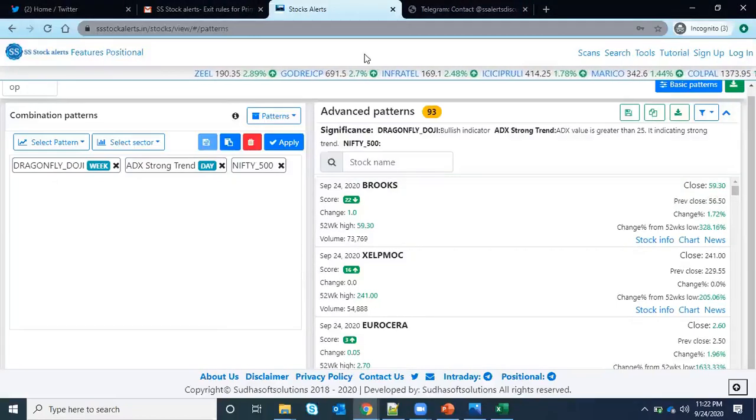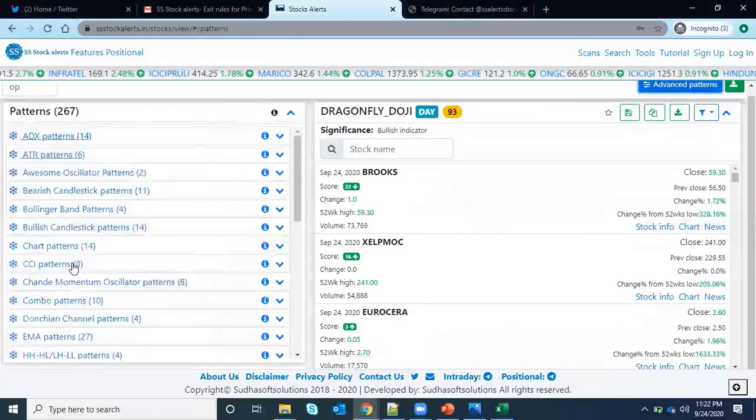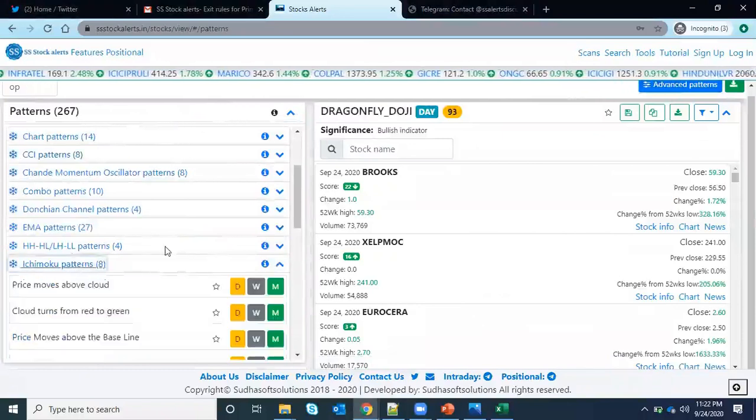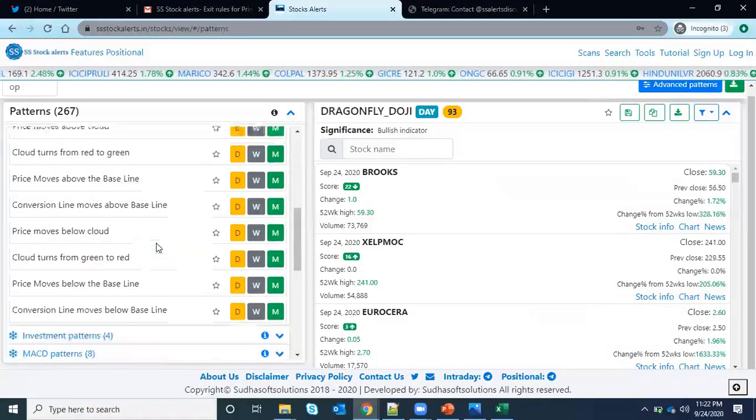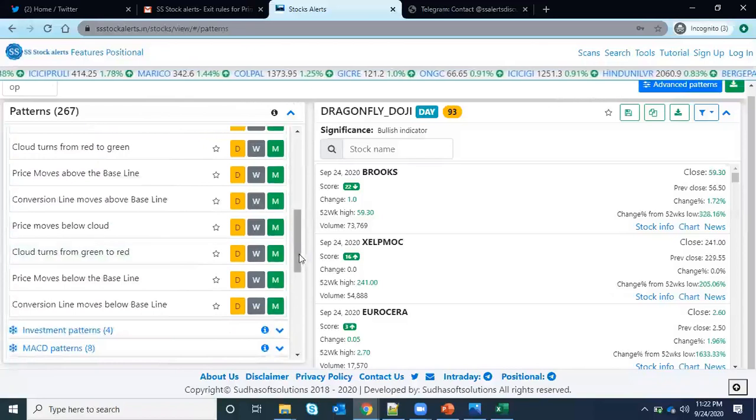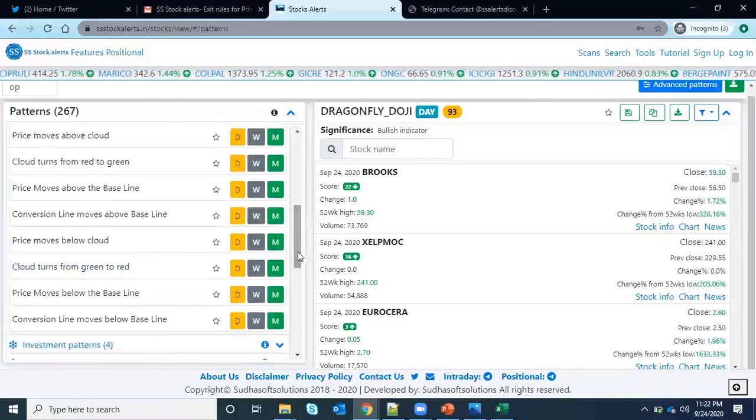Gaurav Dwivedi says wow, great website. Vishal Sharma asks which patterns are under Ichimoku patterns. There are 8 scanners in Ichimoku. I have gone through that webinar, and whatever scanners they suggested, like breakout from Tenkan and Kijun, those will be added.